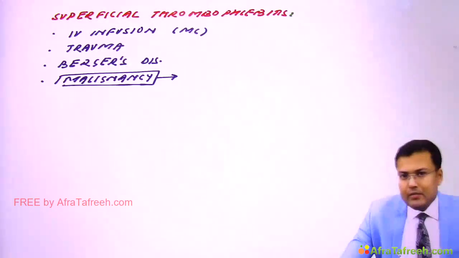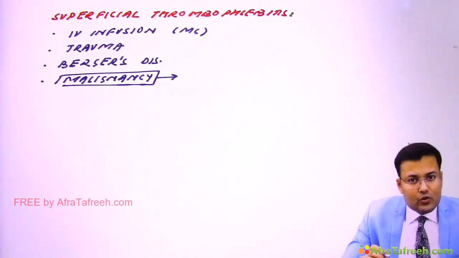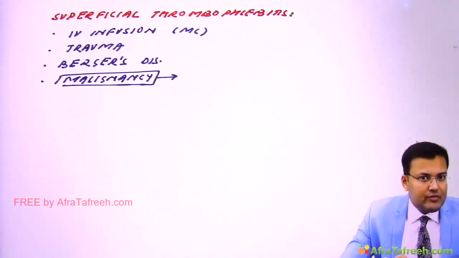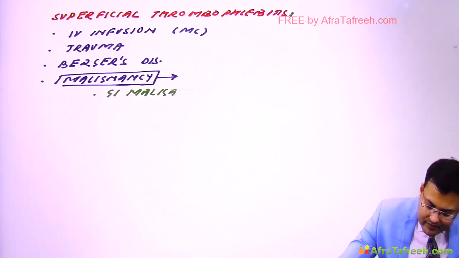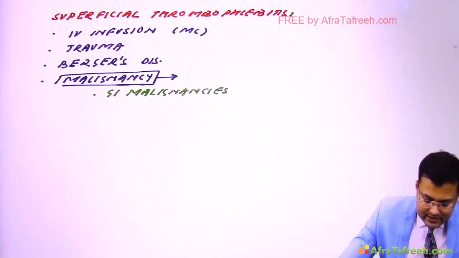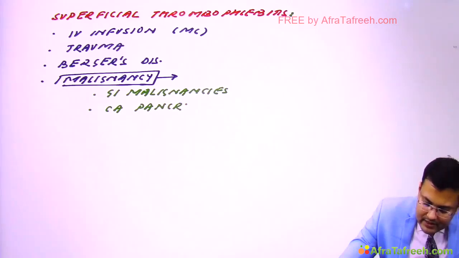This list is very important because this is asked in exams. What are the malignancies which increase the risk of superficial thrombophlebitis? First, GI malignancies. Most commonly seen in which malignancy? Carcinoma pancreas. It is also seen in carcinoma lung.